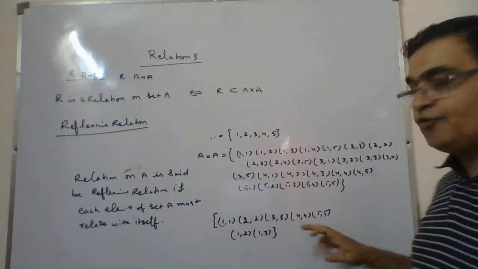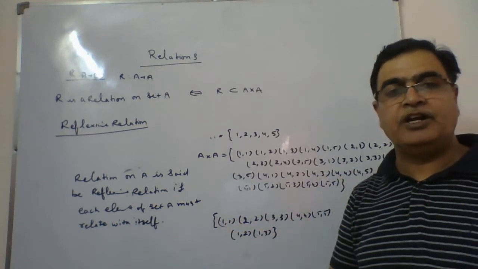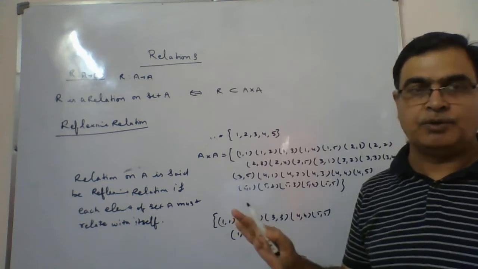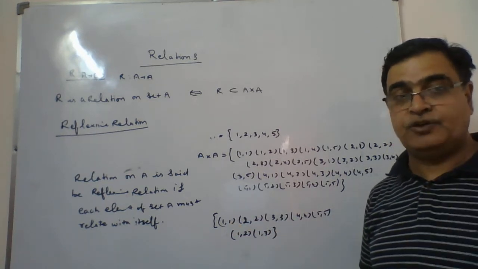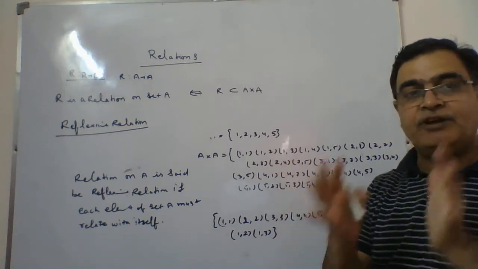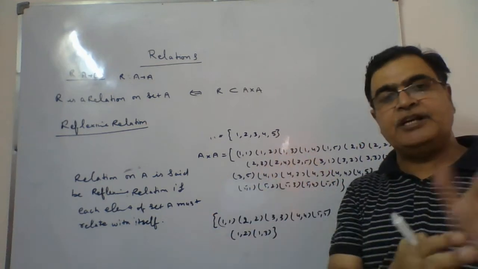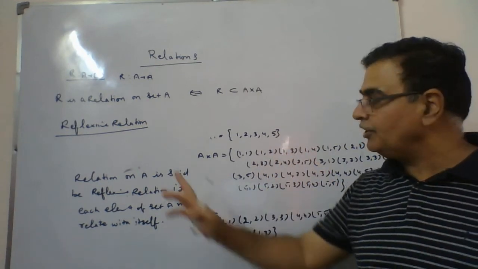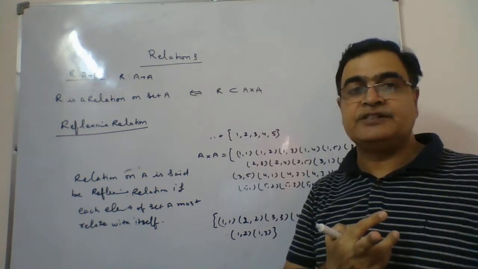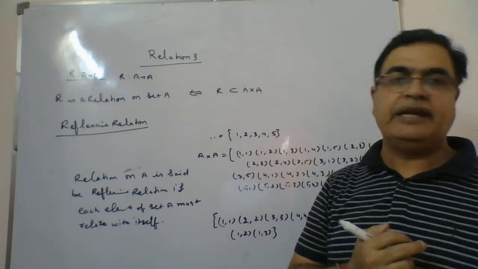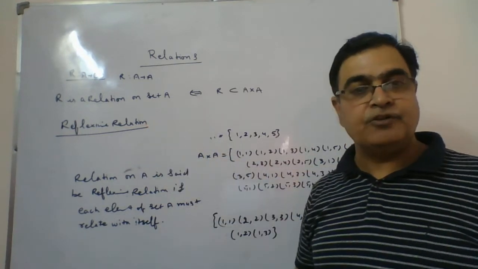Means this 5 minimum condition must be there. If something extra goes, we are not bothered about it. If one relates with some other element also, we are not bothered about it. But the must condition is that each and every element must relate with itself. That is a must condition, means 5 elements will always be there, because this has 5 elements. If something extra comes, we are not bothered about it in reflexive. So in reflexive, all elements must relate with itself. That is a must condition. Any extra, no bother. So we will say this relation is said to be reflexive relation.